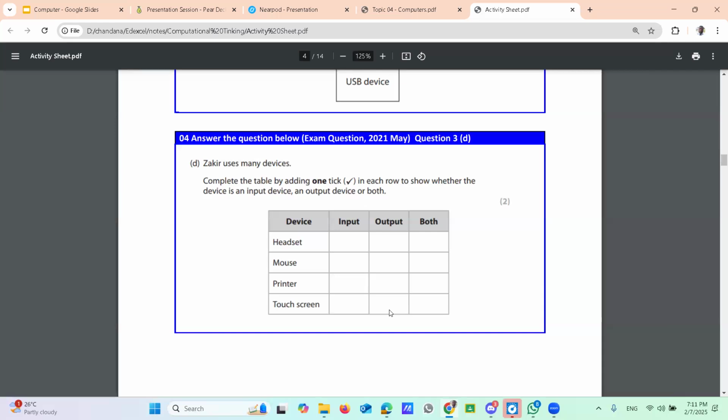Your touch means input, right? Think about the smartphone. If you want to open the app, you touch on that. Touch means input. Then once you touch, it will open and display to you. That means output. Therefore, touch screen is one of the devices showing both input and output features.